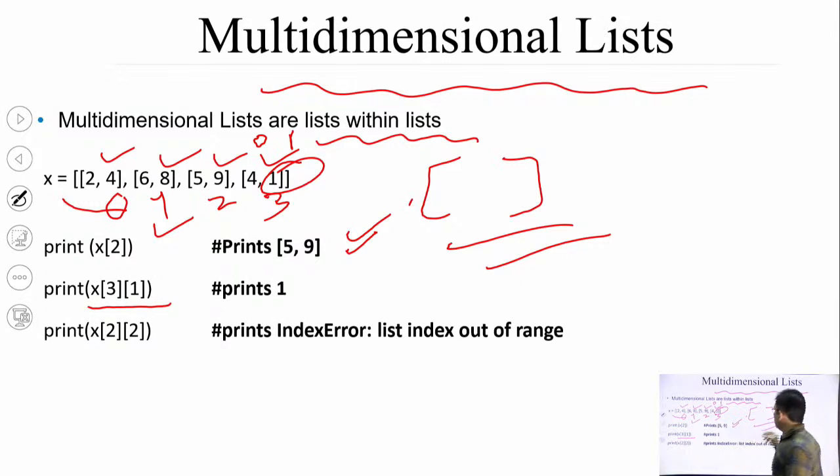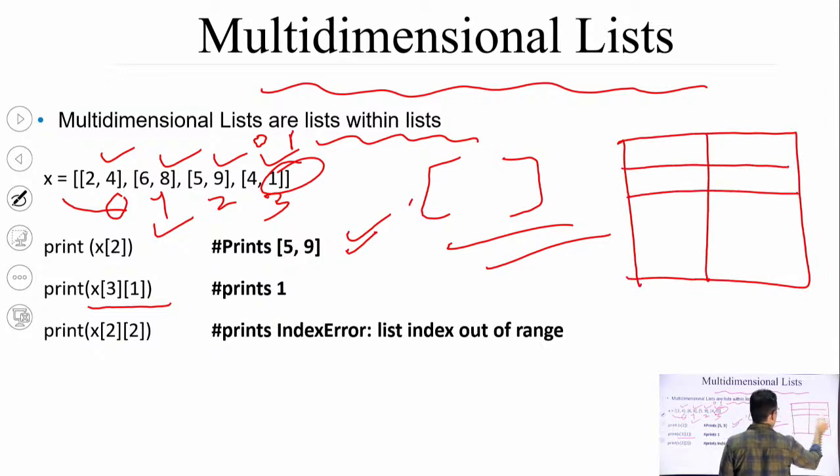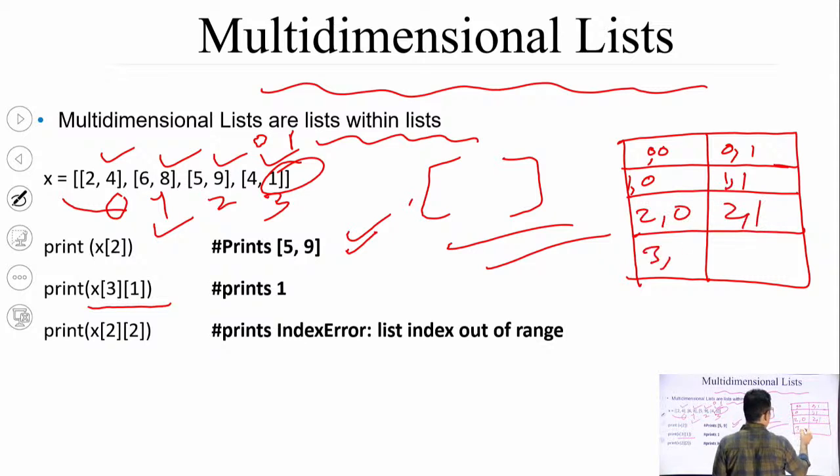So I'm making a matrix here which will represent this. This is 0 0, 0 1, 1 0, 1 1, 2 0, 2 1, 3 0, 3 1. This is the matrix for this particular list.